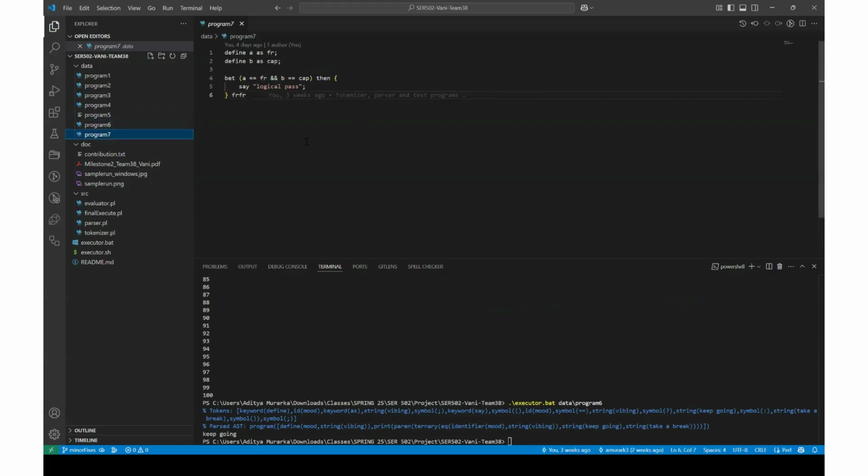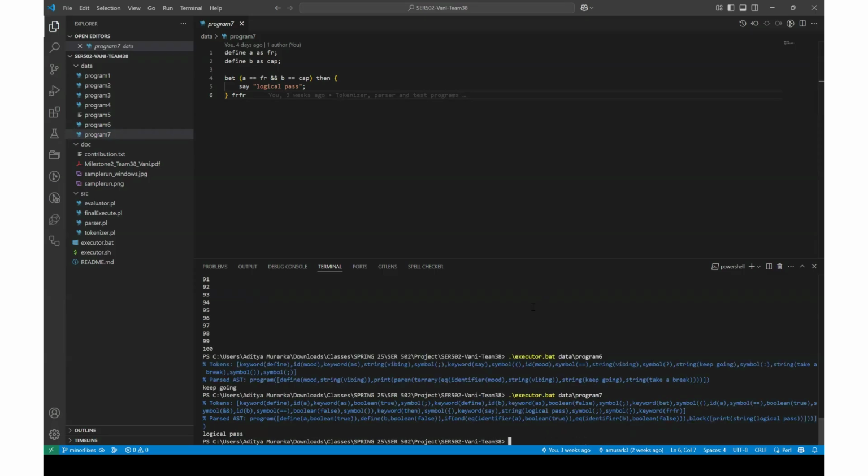Coming to our last program, here we have assignments for a and b variables, and we are checking both the statements. If a is equal to for real and if b is equal to cap, then we want to say logical pass. So let's execute this. Yeah, it prints logical pass since both the statements are true. So these are the 7 sample programs we have implemented to showcase the capabilities of our language.